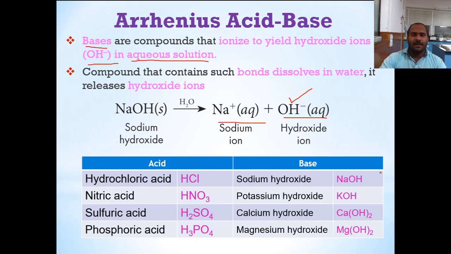The advantage of the Arrhenius theory is that it tells what ions are going to be formed in a solution. But the main limitation of the Arrhenius theory is that it deals only with the solution. It does not tell the acidity and basicity related to the compound. So the Arrhenius theory has limitations. Hence, there is a need to develop another theory. So let's consider the other theory which was introduced.